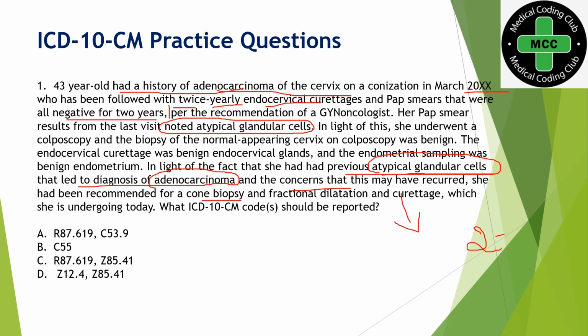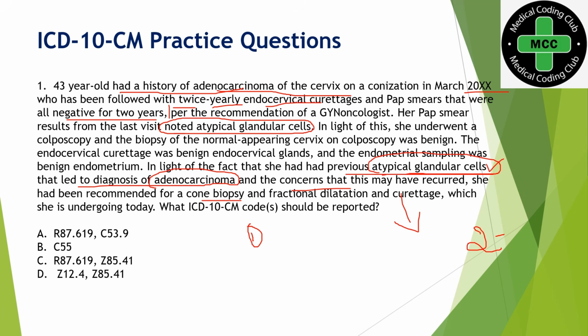So first thing, we can code history here. And if you finally check, no final diagnosis has been established; it is still in process. As of now they have found only atypical glandular cells, so we have to code atypical glandular cells also.